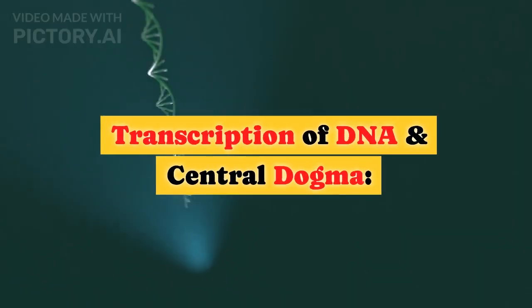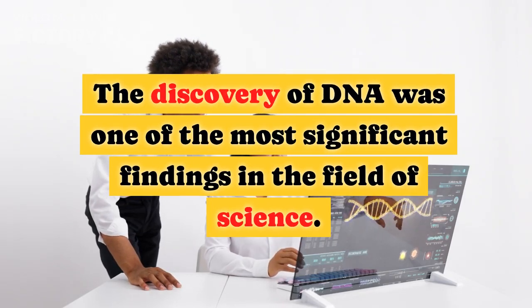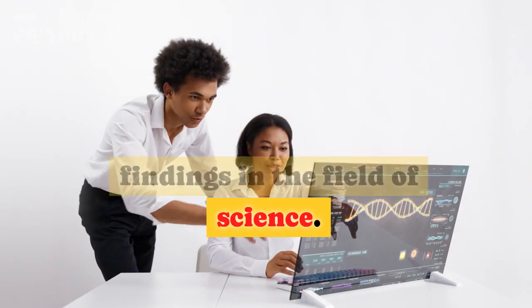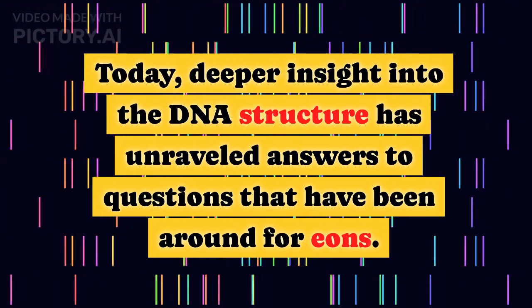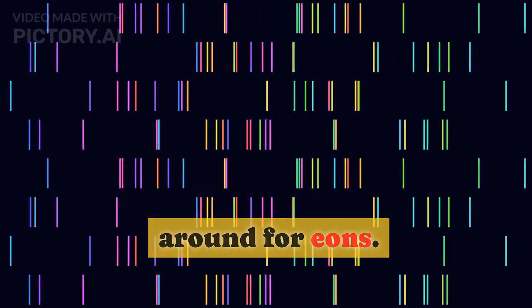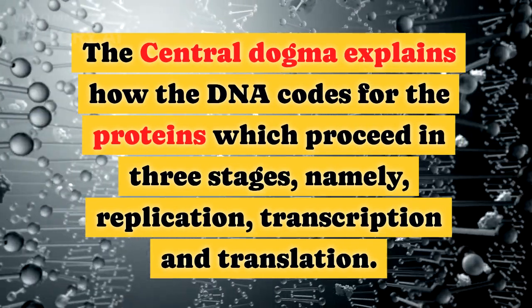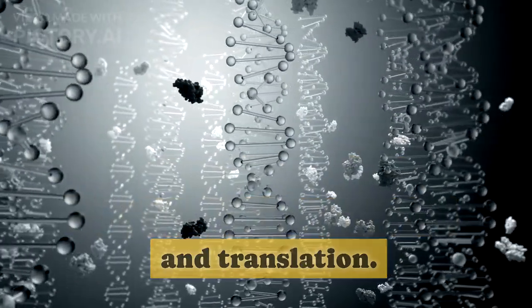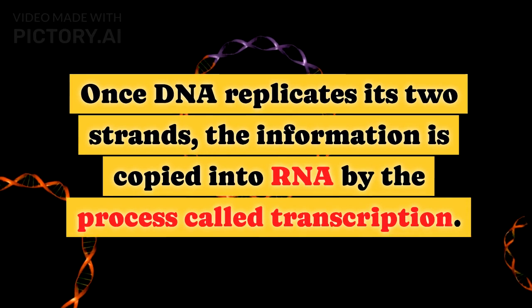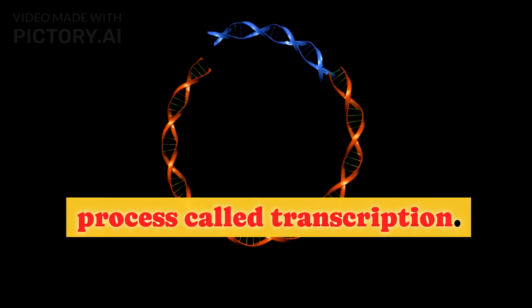Ecosystems. Transcription of DNA and Central Dogma. The discovery of DNA was one of the most significant findings in the field of science. Today, deeper insight into the DNA structure has unraveled answers to questions that have been around for eons. The Central Dogma explains how the DNA codes for the proteins, which proceeds in three stages, namely replication, transcription and translation. Once DNA replicates its two strands, the information is copied into RNA by the process called transcription.